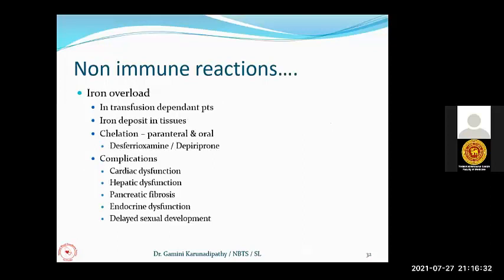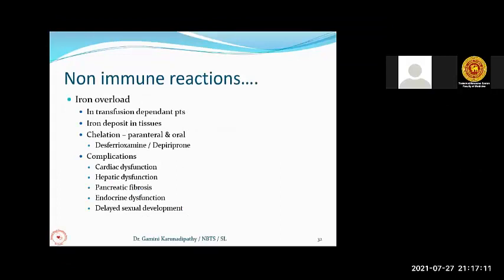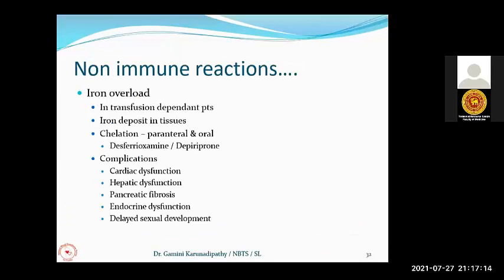The next common transfusion non-immunological reaction is iron overload. You know that most of the transfusion dependent patients are receiving multiple blood transfusions frequently, and one pack of red cell will contain 250 milligrams of iron. With each transfusion of each blood pack, they get an additional 250 milligrams of iron. The excretion of iron through the human body is very difficult, and this iron can get deposited in various parenchymal tissues, leading to tissue damage, organ damage.